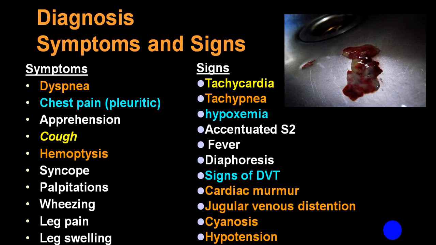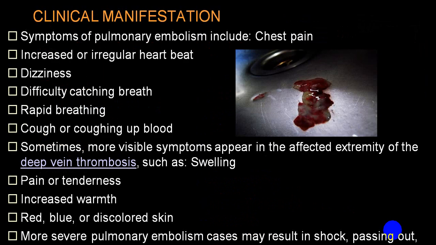So symptoms can range from dyspnea, chest pain, apprehension, cough, hemoptysis, syncope, palpitation, wheezing, leg pains, and leg swelling because of deep vein thrombosis, etc. And clinically you will have tachycardia, tachypnea, signs of hypoxia, cyanosis, loud P2, fever, diaphoresis, and on cardiovascular examination, TR murmur, elevated JVP, central cyanosis, and the person may also be in hypotension or a shock stage.